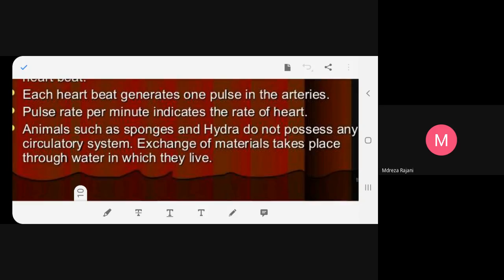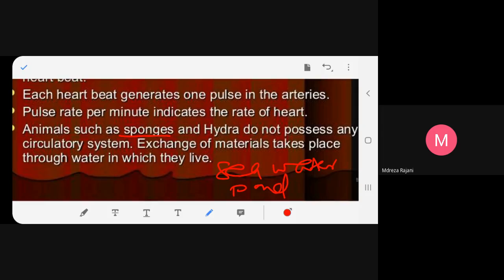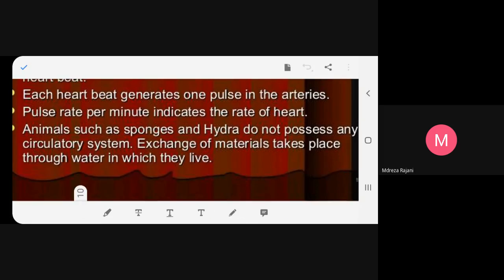If you take very simple or primitive organisms, namely sponges, you get them in seawater, and hydra we get in pond water. Sponges are generally porous. These are sponges. They have pores.